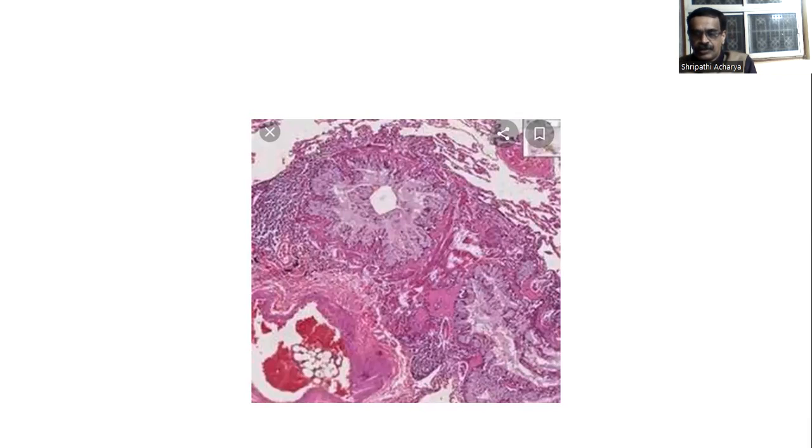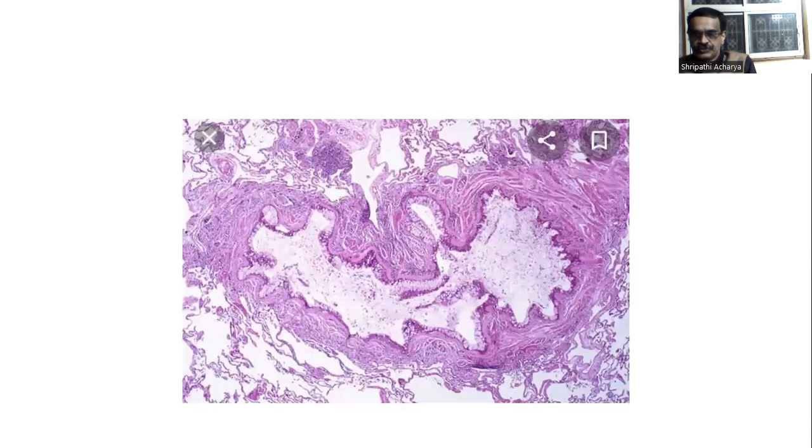Also, you can see hyperplasia of glands. There you can see the bronchiole. There is hyperplasia of the glands. Mucus exudate is there in the center, in the lumen, and also the smooth muscle cells.